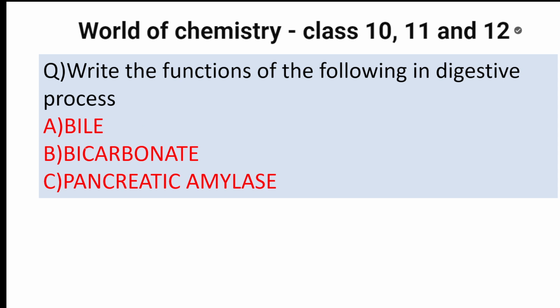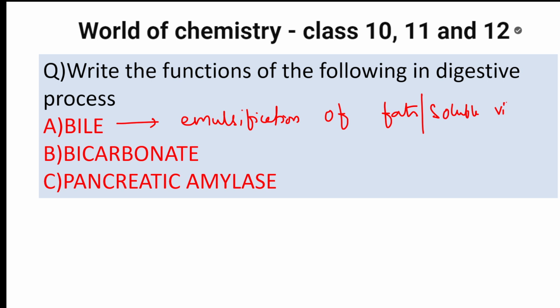Just now you only tell me, students. Just now I said bile is going to help in emulsification of fats. Correct? Breaking down fats into smaller substances. It also helps in absorption of fat-soluble vitamins, and minerals like iron and calcium. Bicarbonate is basically a base, right?